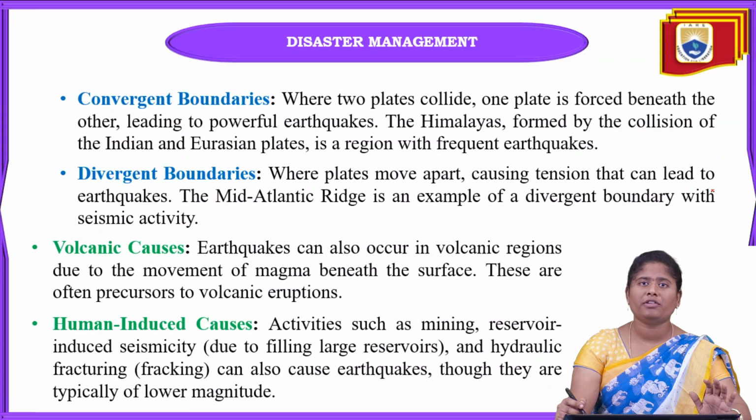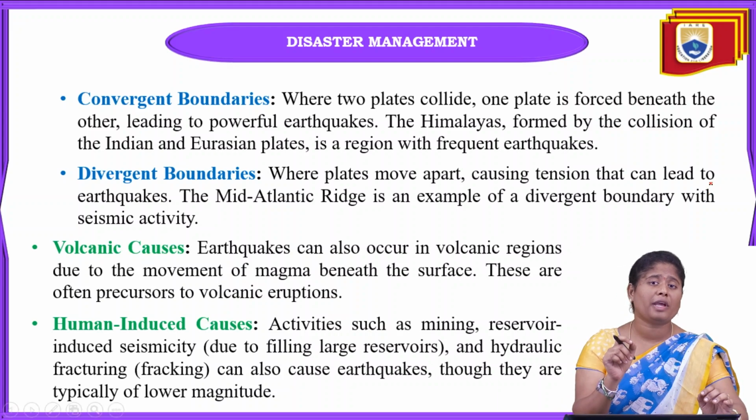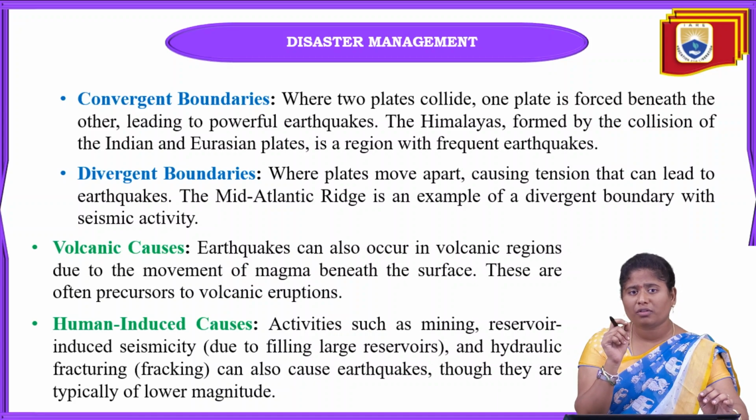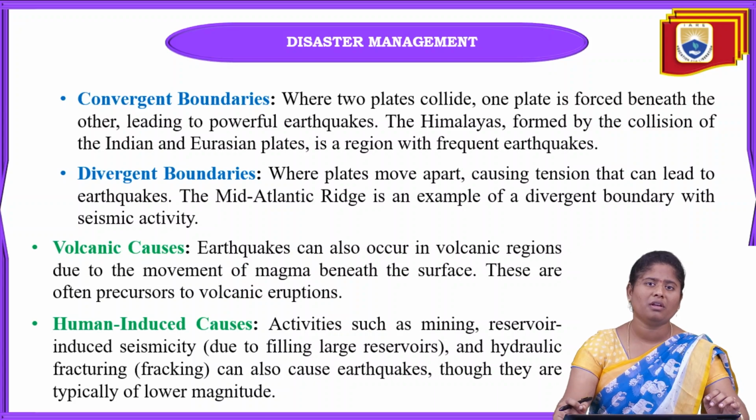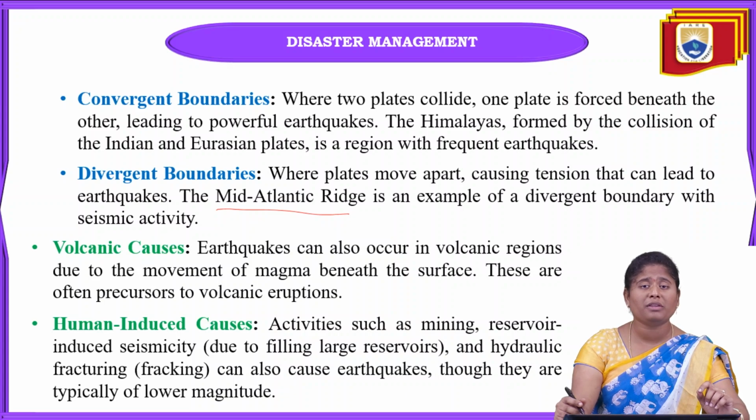And next one is divergent boundaries. In divergent boundaries, when two plates move apart, the movement of these two tectonic plates causes tension because of the displacement, and that leads towards the causing of earthquakes. The main example of this is the Mid-Atlantic Ridge, which is a best example of a divergent boundary area having seismic activity.